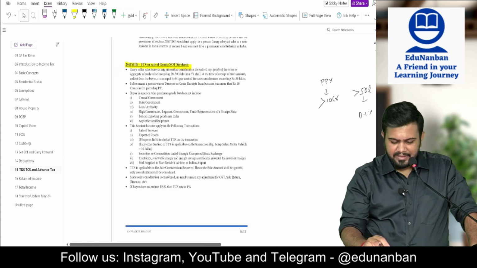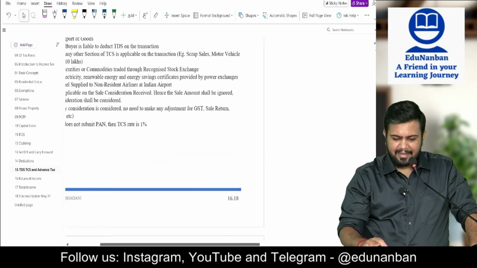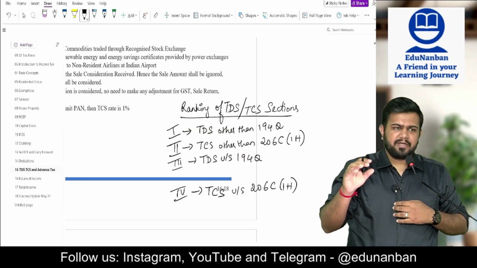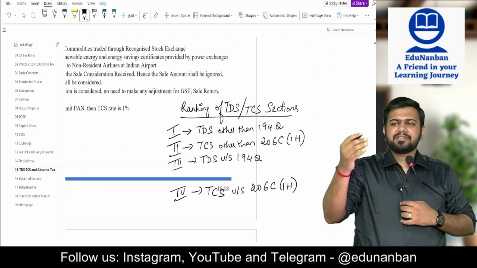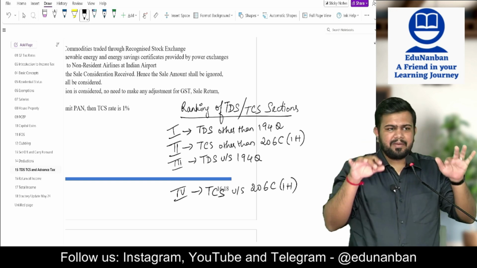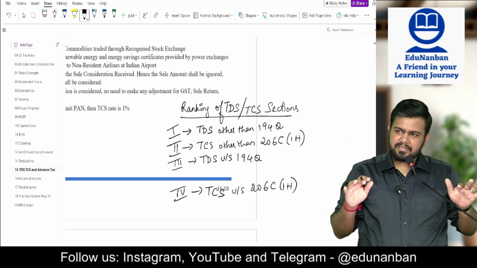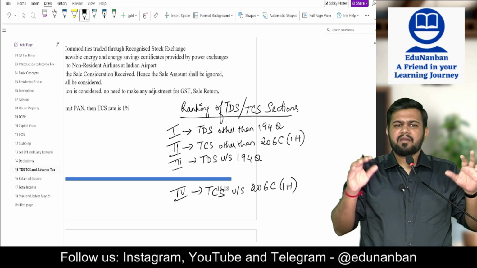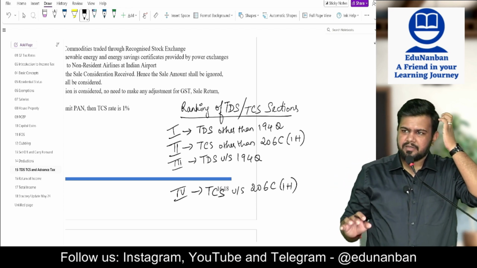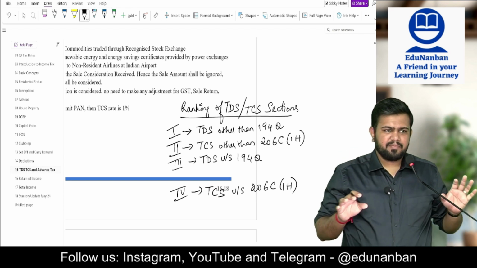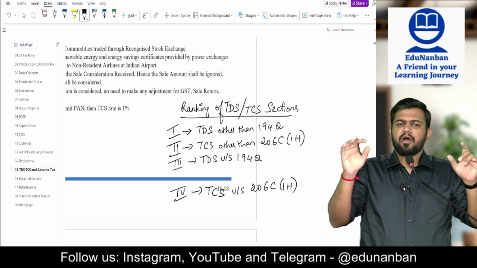Now, please write wherever you find space, ranking. Is there a possibility that multiple sections are applicable on the same transaction? The answer is yes. There is a possibility that there are multiple sections on the same transaction. If there are multiple sections on the same transaction, then what order should we take?